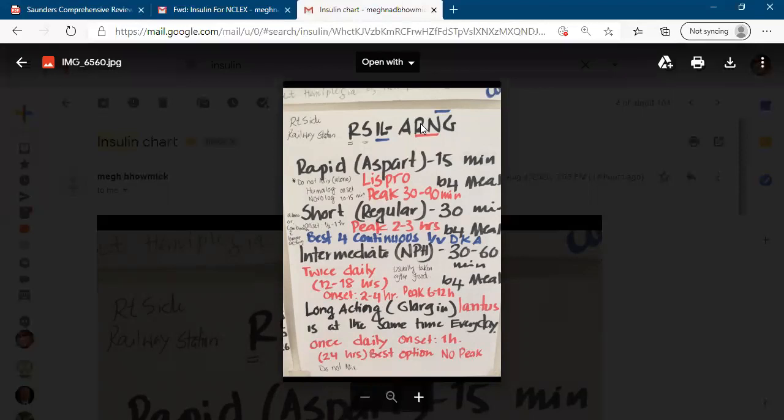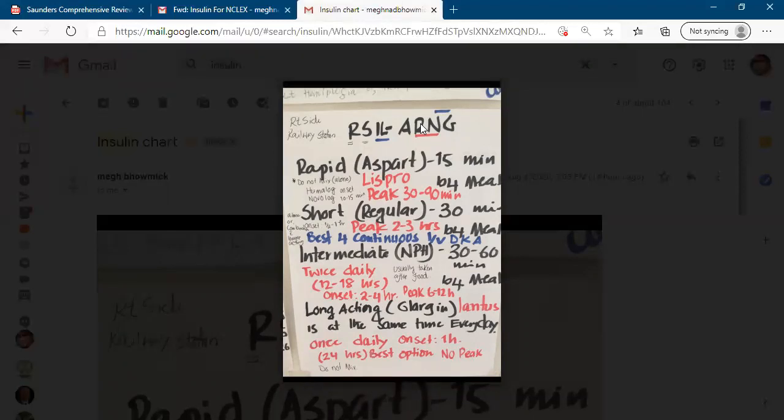R for regular insulin, withdraw first, then intermediate or NPH insulin. RN. So you are preparing yourself for an RN license. Regular insulin first, then NPH or intermediate or cloudy insulin later on. Cloudy is the intermediate insulin. So easy to remember. It works for me. I just want to share with you if you like.